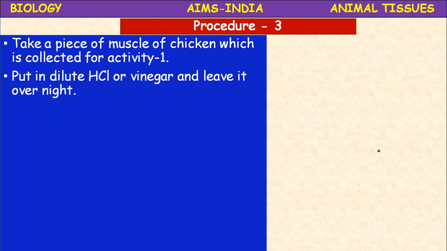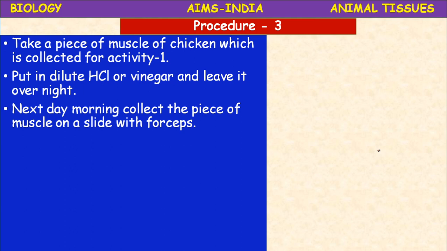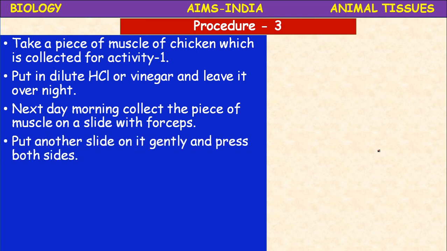The next day morning collect the piece of muscle with the help of forceps, put it on a slide and put another slide on it. Gently press on both sides. Don't over press it.